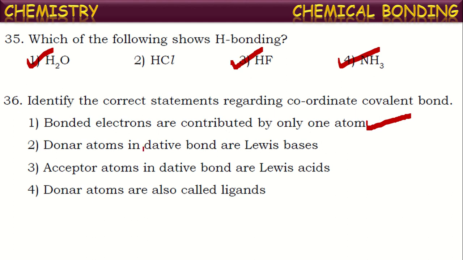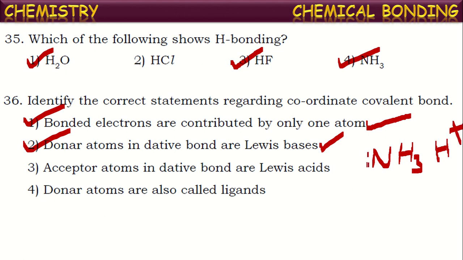Next one, donor atoms in dative bond are Lewis bases. Yes, this is also correct. In dative bond formation, the atom or ion or molecule which is donating a pair of electrons for sharing is called Lewis base. For example, in the formation of ammonium ion, NH4 plus ion, ammonia donates a pair of electrons to H plus ion. So here this ammonia is called Lewis base.